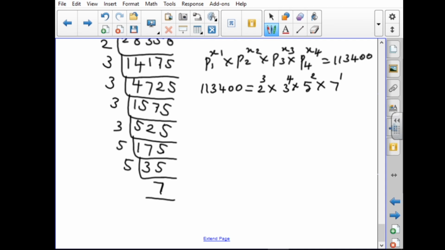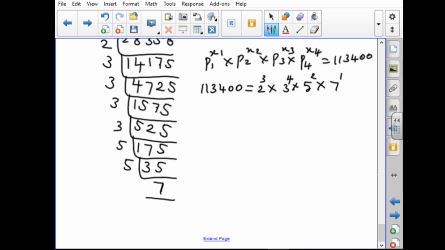We have to compare these two. 2, 3, 5, 7 are the numbers P1, P2, P3 and P4. 3, 4, 2, 1 are the numbers X1, X2, X3, X4. The same thing we saw in the theorem also: P1, P2, P3 are prime numbers and X1, X2 are natural numbers.